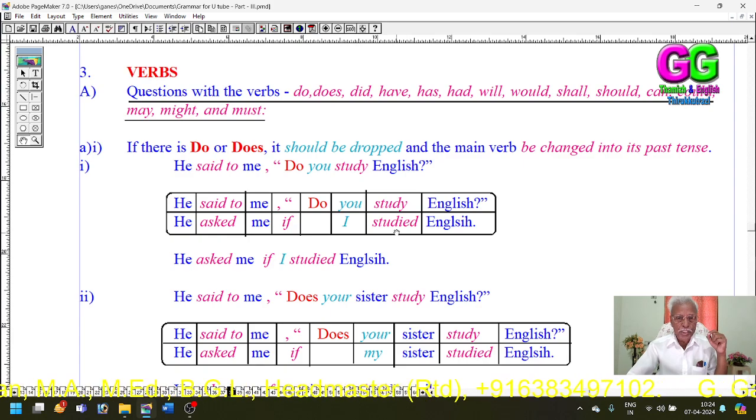Remove do and change the main verb into its simple past. Then regarding persons, the subject here is you, second person, which refers to the hearer. Here the speaker is first person singular, so you has been changed into I. Then there are no pronouns or adverbs to be changed.